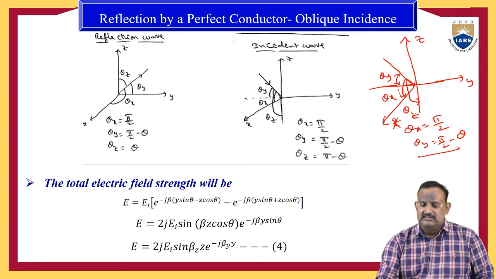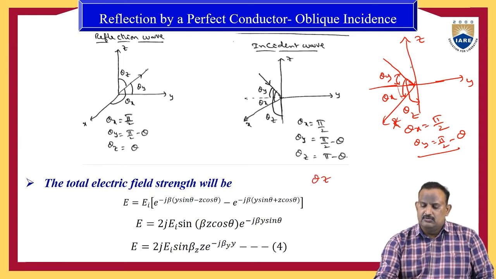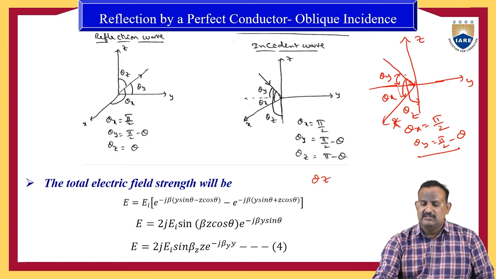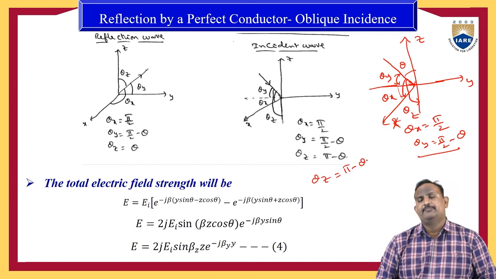Similarly, we need to find out the theta z value. Theta z, the total angle is 180 degrees, 180 degrees minus some theta. Let us assume it is some theta. Therefore the angle theta z is equal to pi minus theta.